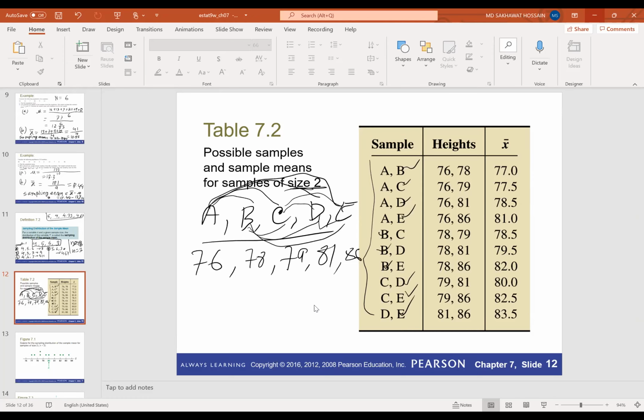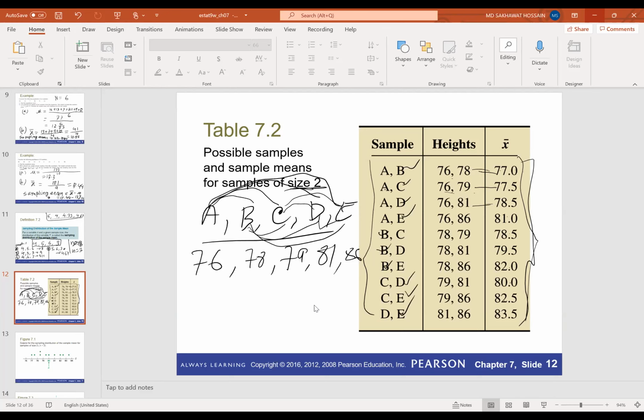Okay, so now write down the corresponding heights: the height of A and the height of B, then the height of A and the height of player C, and so on. Then calculate the sample mean. The sample mean for this one is 77, for this one 77.5, and 78.5. Okay, so now how many observations do we have? 1, 2, 3, 4, 5, 6, 7, 8, 9, 10 observations. Let's consider these 10 observations as a new population.